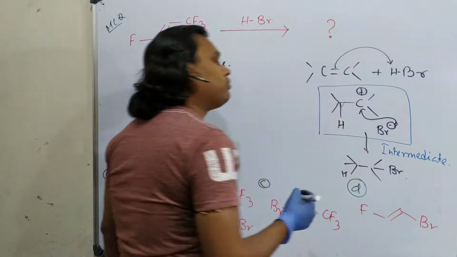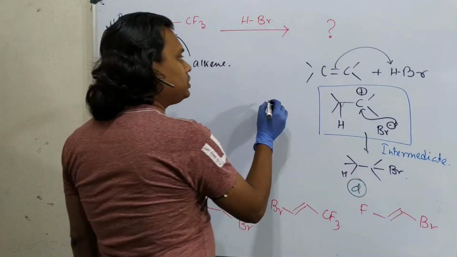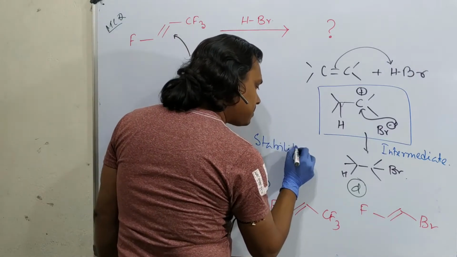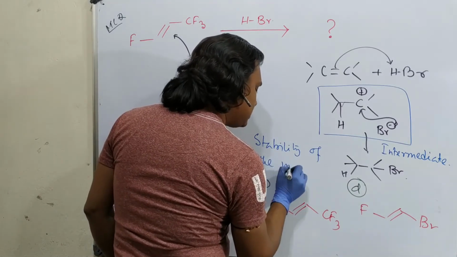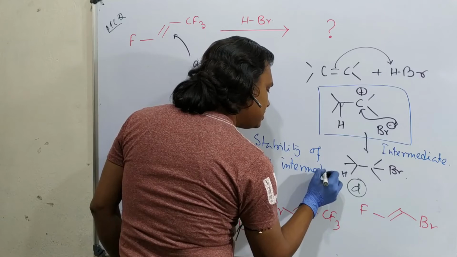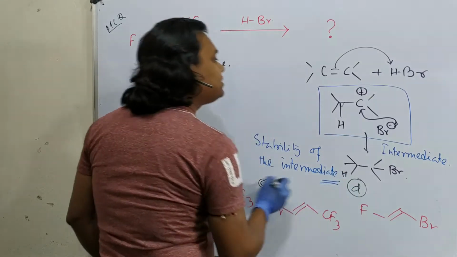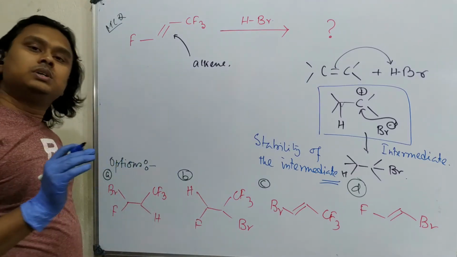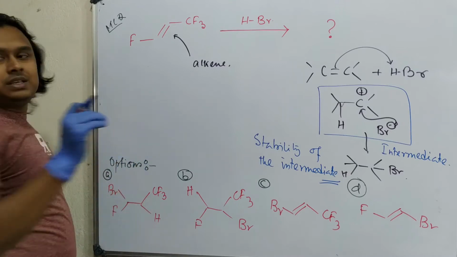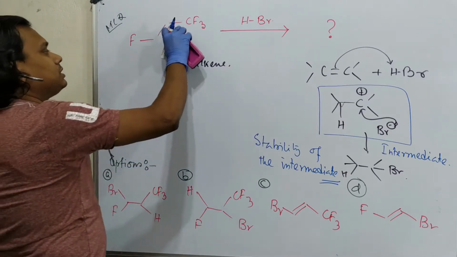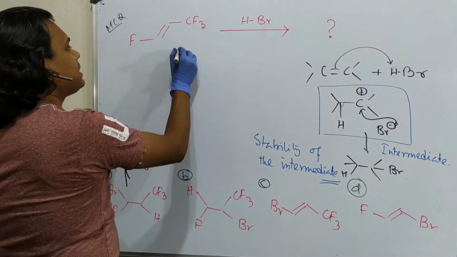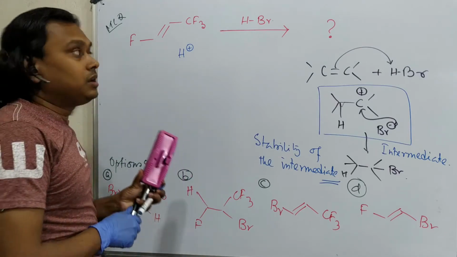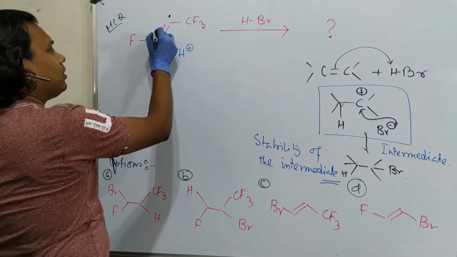If we want to know whether the reaction will happen or not, we need to focus on only one point, that is the stability of the intermediate. This stability of the intermediate will determine whether the reaction will go on or not. So in such cases, you first need to do a proton addition. Since it is an alkene and we are doing addition, in the first place H plus will be added. The question is, where is the H plus addition expected to occur? Two options are possible, either here or here.